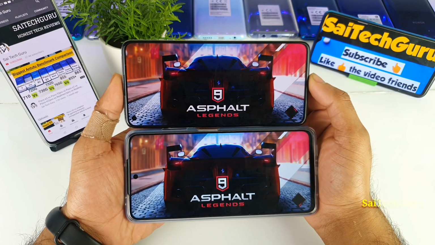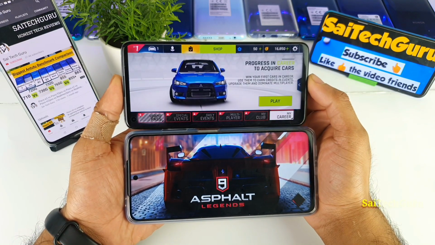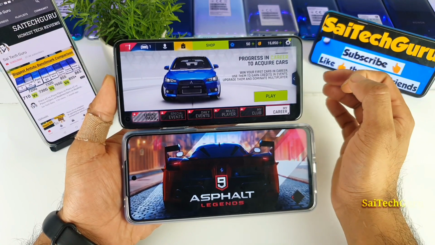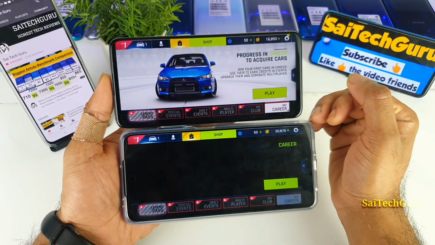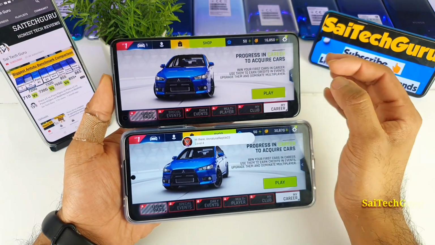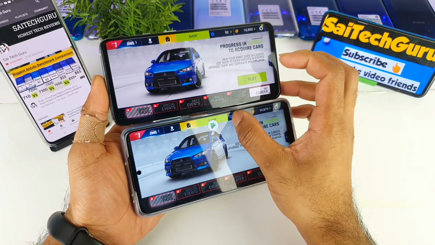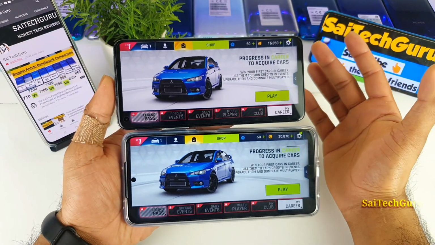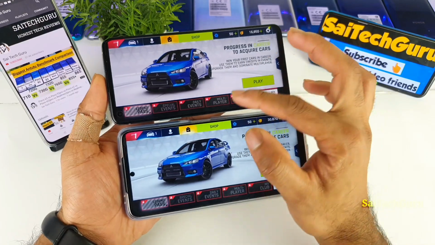So let's see which phone will open faster. Even I am very curious. As you can see, the OnePlus 8T did open the game faster than the Poco X3 device. So there's a little bit of delay, close to, I think, 2 to 3 seconds, but that's not a big delay, I would say.